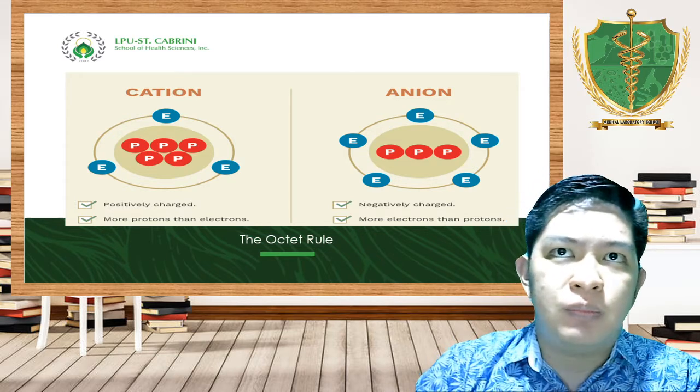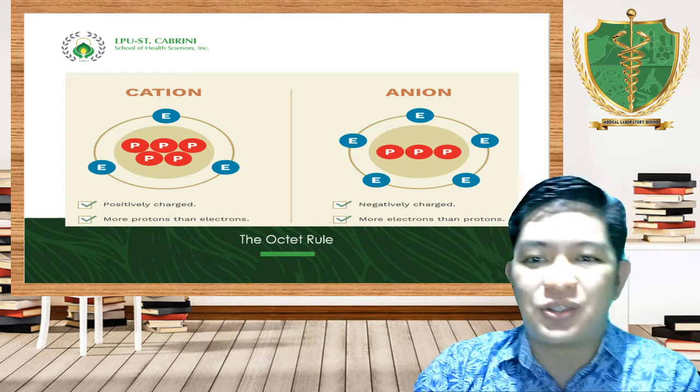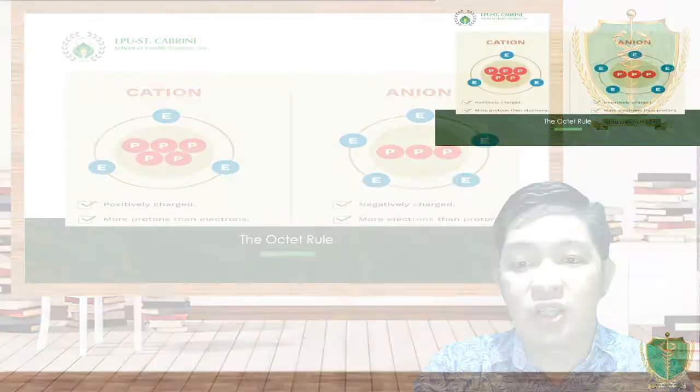A lot of students are confused about which is the positively charged ion and which is the negatively charged ion. But just to give you a basic review, there is a very simple way to remember that cations are the positively charged ions and anions are the negatively charged ions.